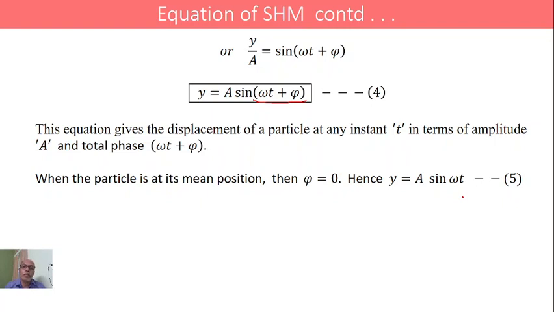At the mean position, phi is 0. Therefore, y is equal to a sin omega t is the expression of displacement of the particle at its mean position. Equation 5 gives the displacement of the particle at mean position, and equation 4 gives displacement of the particle at any